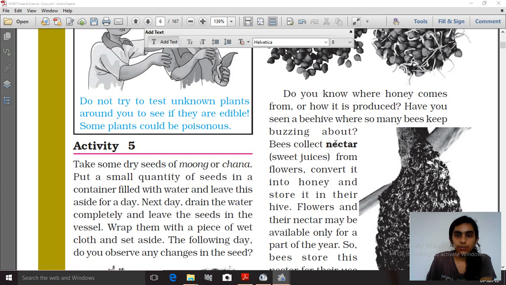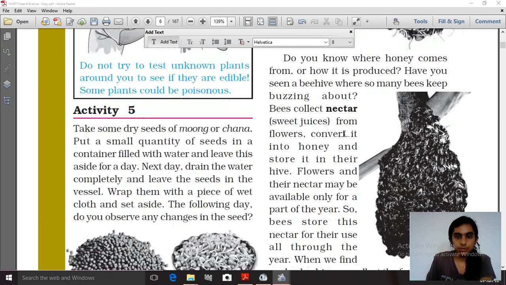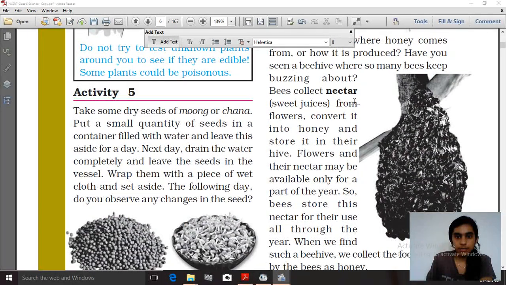Now, if we talk about honey, we know that bees move from one flower to another and collect sweet juice, which is called nectar, isn't it?